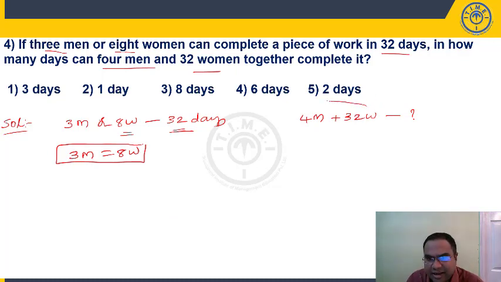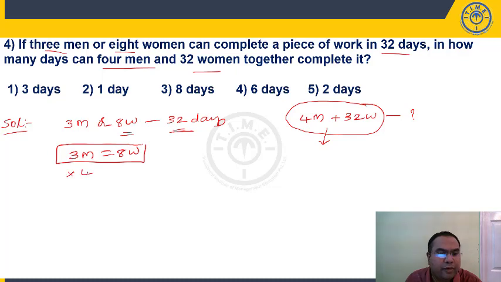Whenever an equation contains more than one variable, convert this equation completely into one variable. That means completely into men, or completely into women, depending on the question, right? We need a relation to convert into one variable, that is completely into M or completely into W. That relationship is given here: 3 men is equal to 8 women.